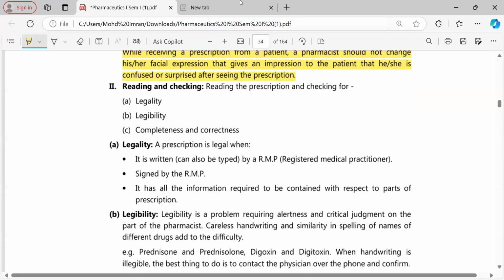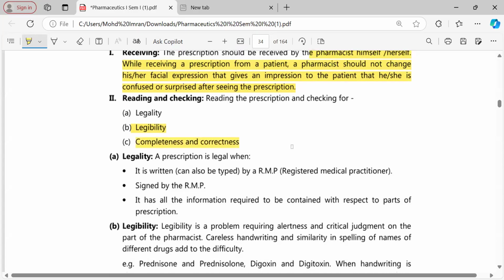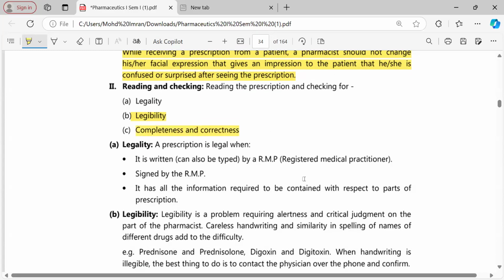Next, findings of the patient. Reading and checking. You should read properly. So the writing should be legible, and it should be completely correct. Check whether there is any confusion, because many times misspellings will be there, like prednisone, prednisolone. Like that, many drugs are there which sound similar, spell similar, and look similar. So reading and checking once and twice is very important.